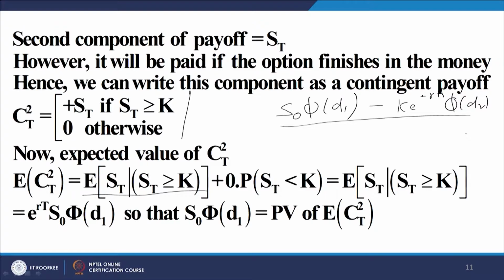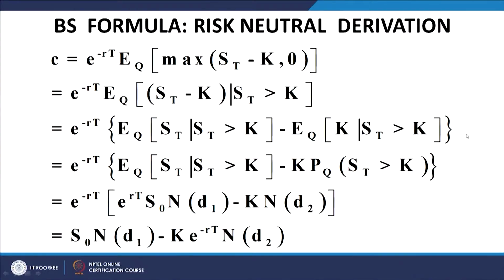Now, one small derivation, in fact, it follows from what we have done earlier. Risk neutral derivation of the call price, e to the power of minus rT E_Q, here Q is emphasized because we are talking about risk neutral. This is the payoff. You split the payoff into two parts, ST minus K subject to ST greater than K, into E_Q of ST subject to ST greater than K, and E_Q of K subject to ST greater than K. Put the respective values there, you get the Black-Scholes equation straight away. It is a very small derivation, very attractive, but quite intuitive.